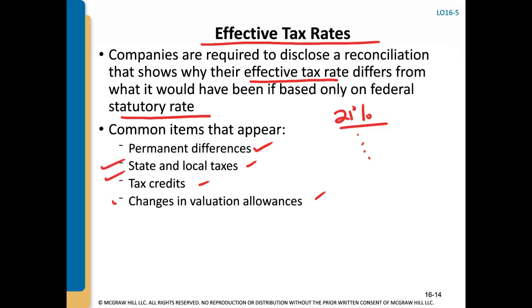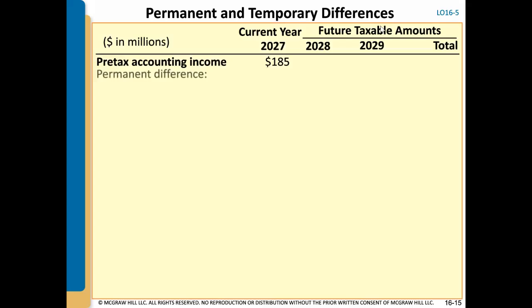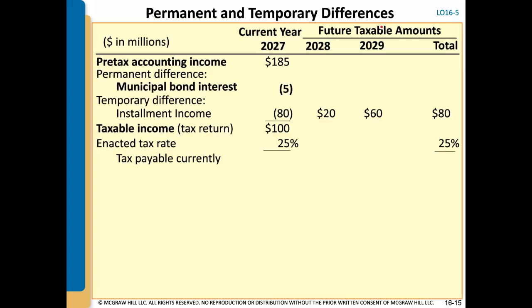But these items are all more like advanced tax. So for right now, we're just focused on the permanent differences. Now, most likely, when you are actually preparing a tax return in the real world, you're going to have permanent and temporary differences. So here's an example. You have a pre-tax accounting income of $185 million. We have municipal bond interest included in here for $5 million. So we need to remove that interest revenue, and that's a permanent difference. And included in the 185 is some installment sale income that we will recognize for tax purposes in the future.